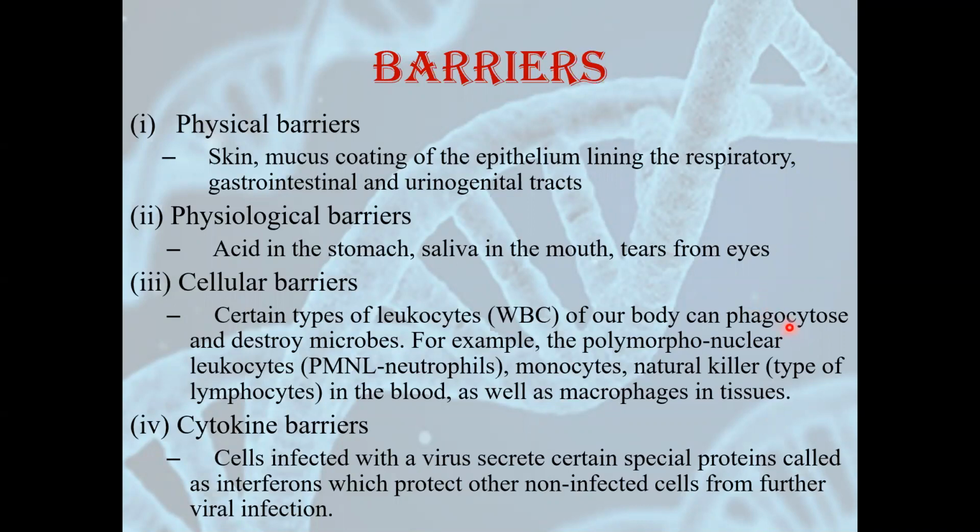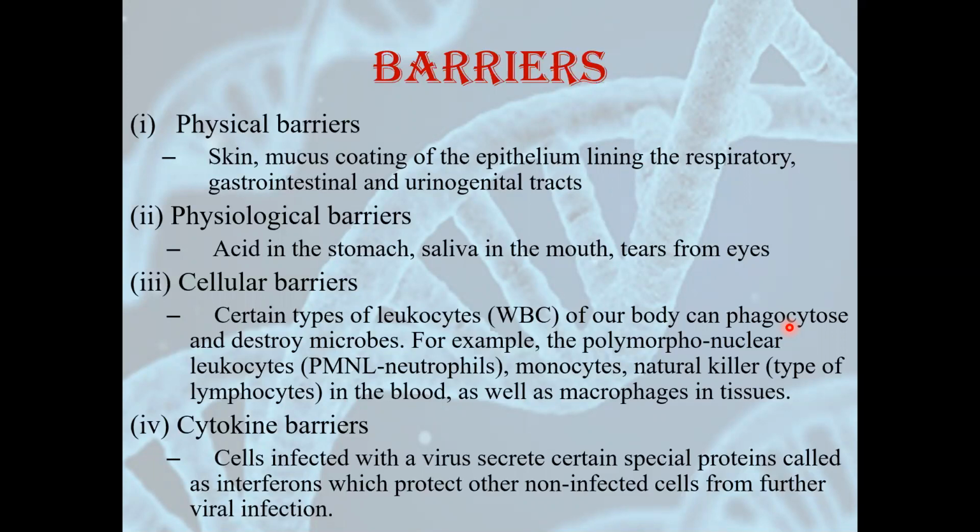Phagocytose means they can eat up the microorganisms. They can carry out phagocytosis. Examples of these leukocytes are polymorphonuclear leukocytes, which are also called PMNL neutrophils, monocytes. Then the killer type of leukocytes, which are lymphocytes, which are the most important type of leukocytes for providing immunity. And there are some macrophages in our tissues.